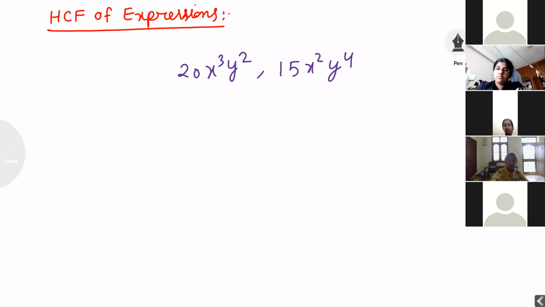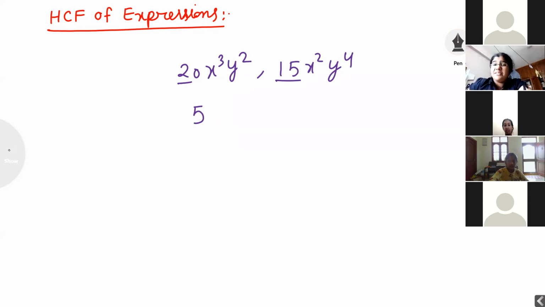Firstly, I want to check 20 and 15 are coming in which table? 5 table. I have taken 5 common. After that, I want to check both numbers, which table they come in. Both digits come in the 5 table. After that, I want to check the least degree of the variables. I want to take common the least degree of the variables.